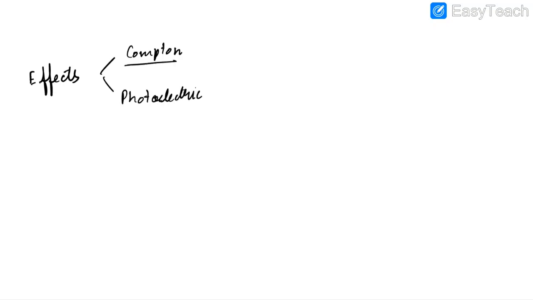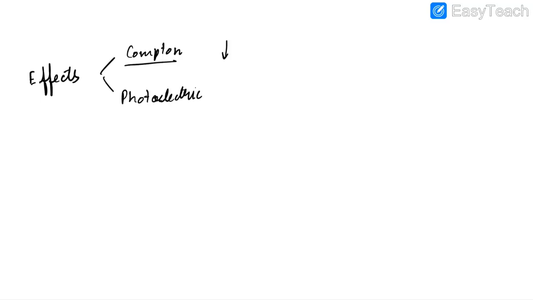Okay, we have to remember about two effects with respect to X-rays. One is the Compton effect and the other is photoelectric effect. Compton effect is associated with high energy X-rays. We have to try to minimize Compton effect as it causes image distortion.